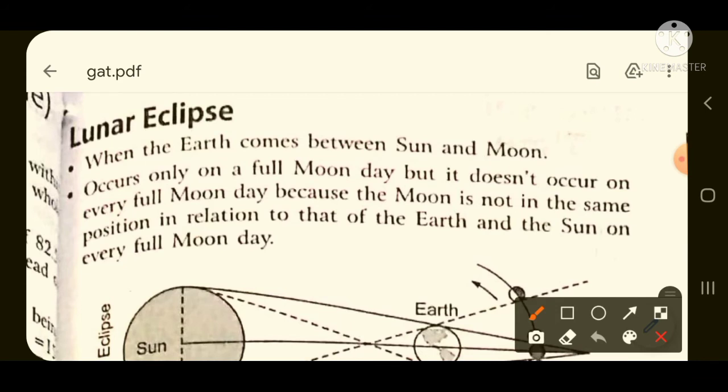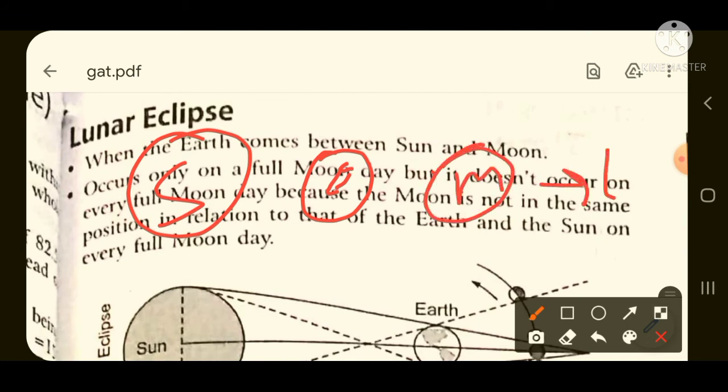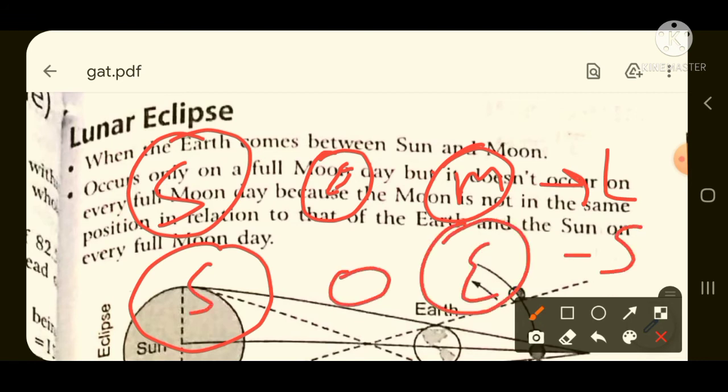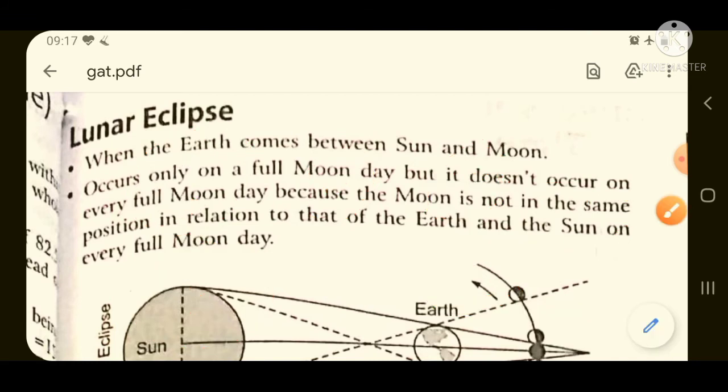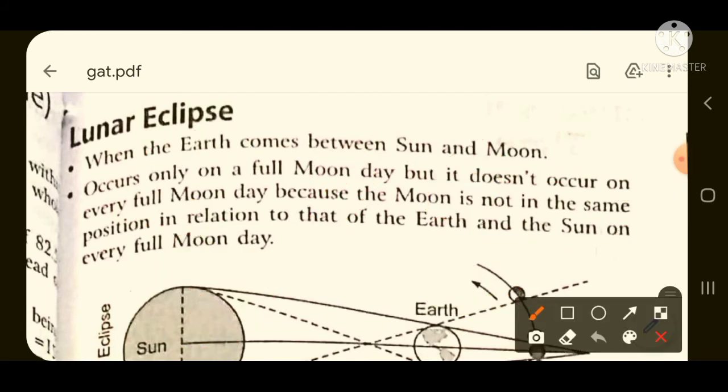Lunar eclipse means sun, earth and moon. Solar eclipse is sun, moon, earth. All of you have got a clear-cut idea about lunar eclipse.